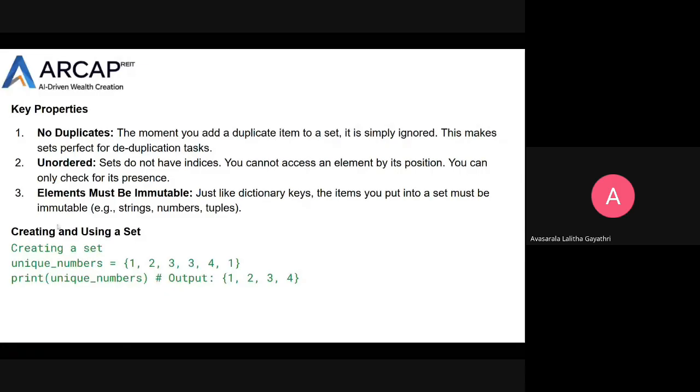Here we have an example of how to create and use a set. As I said, we can create a set by giving values enclosed within curly braces. I am giving the unique numbers, and if you print them, you will get the output 1, 2, 3, 4. See, 1 is not printed twice because 1 is a duplicate element. 1 is repeated two times, so it prints only one time. So a set deletes the duplicate items.